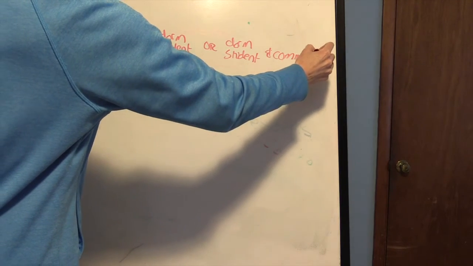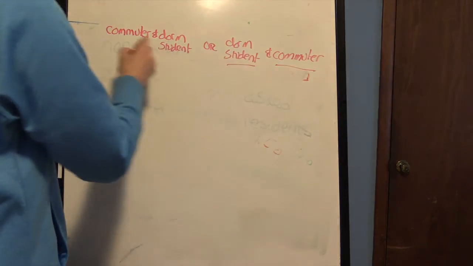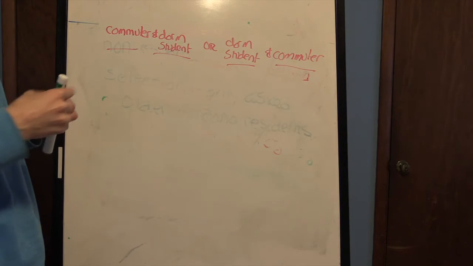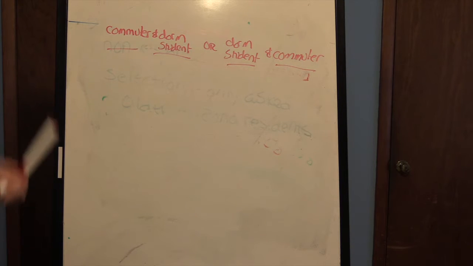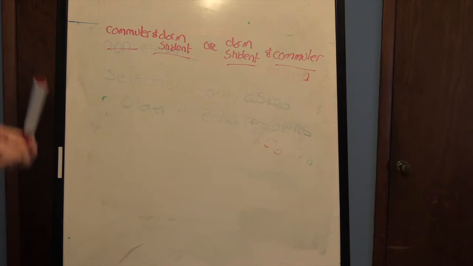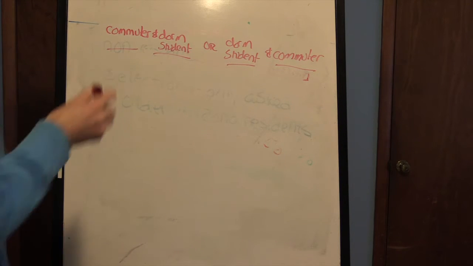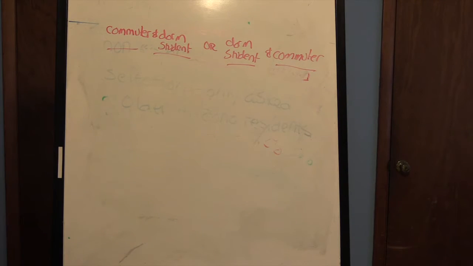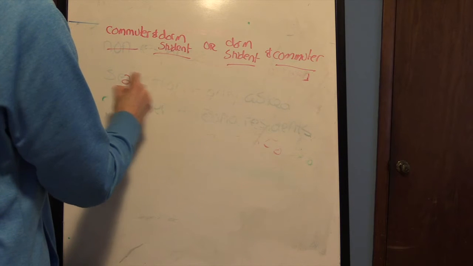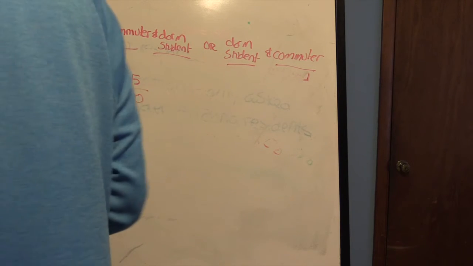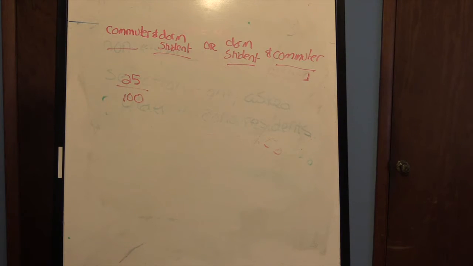Remember on the PowerPoint when we looked at all the different choices for rolling 2 dice, there were 36, not 18. So rolling a 1 and then a 6 was different than rolling a 6 and then a 1. This is the same concept. So we look and we say, well, what's the probability at first? There's 25 out of 100. There's 25 commuters. Okay.